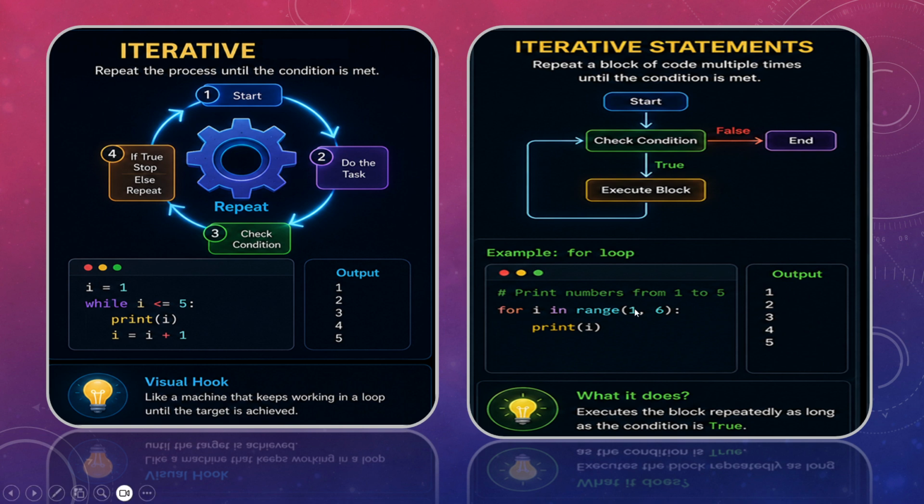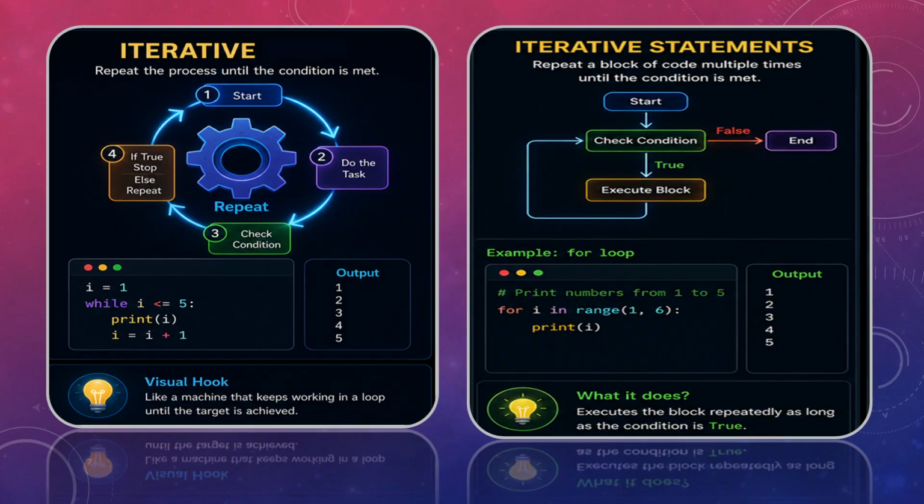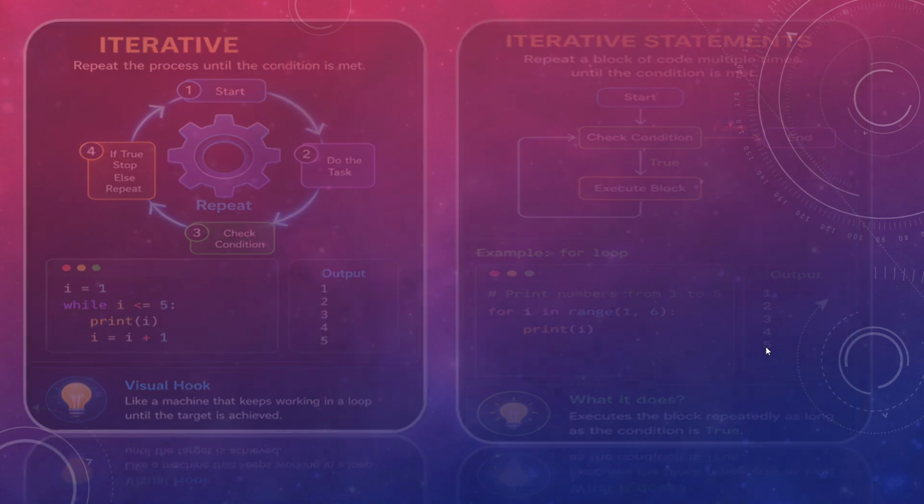Now, keeping it simple, the for loop will run with i in range 1 to 6. The very first thing, it will take 1 and print i. Next 2, 3, 4, and in my previous videos I have already told you that with range, though we have written 6, it will take only till 5, which is the stop minus 1, right? It executes the block repeatedly as long as the condition is true. Hence it has gone from 1 to 5, correct?